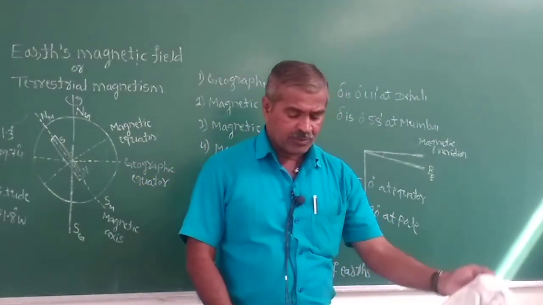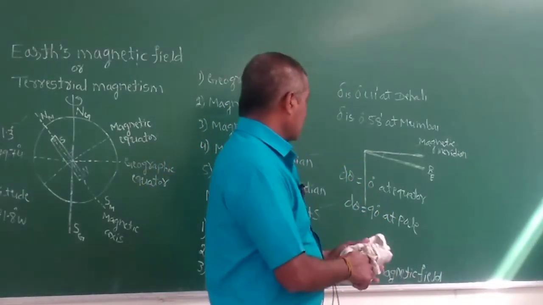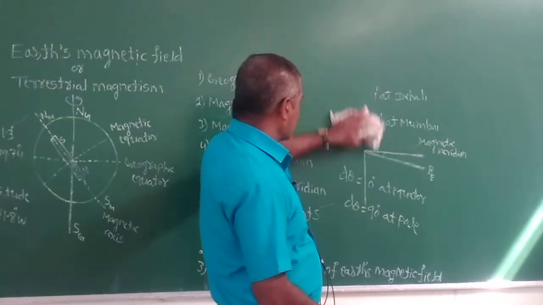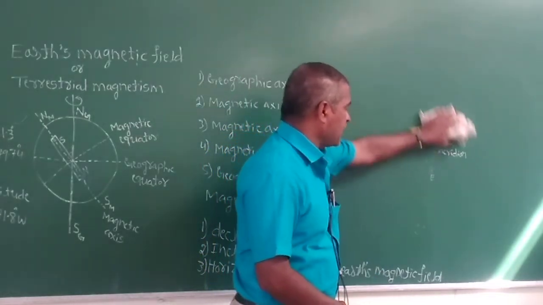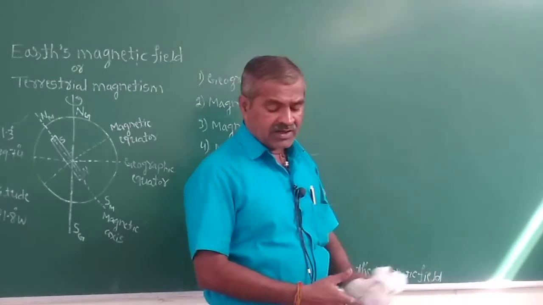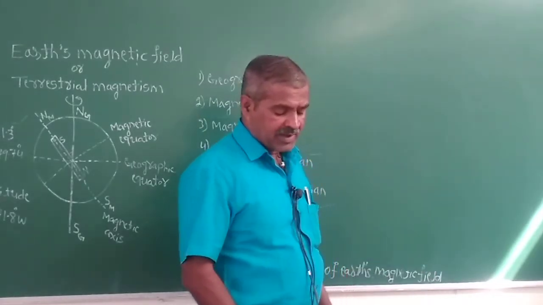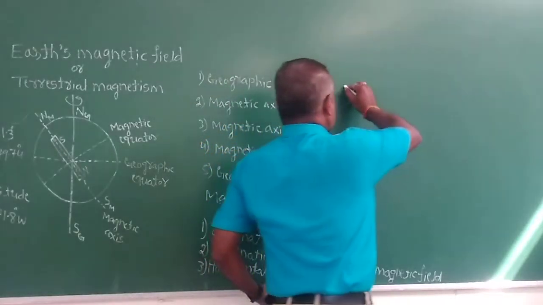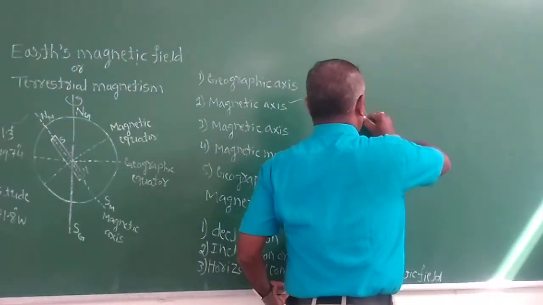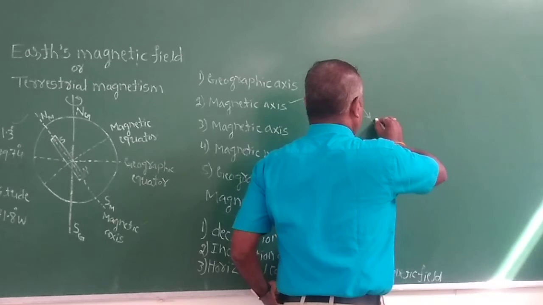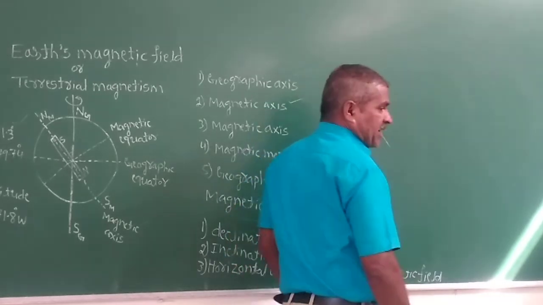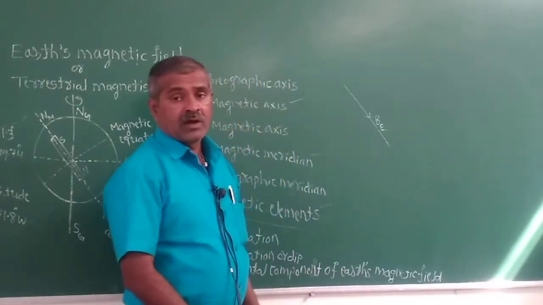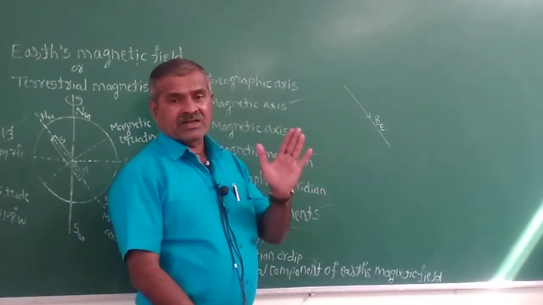Now, the horizontal component of the Earth's magnetic field. Suppose this is the Earth's magnetic field.